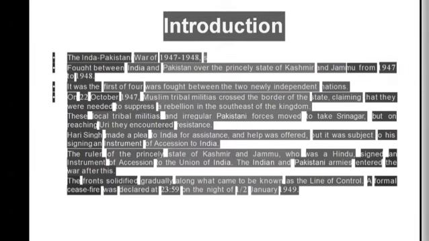Introduction. The Indo-Pakistani War of 1947 to 48 was fought between India and Pakistan over the princely state of Kashmir and Jammu from 1947 to 1948. It was the first of four wars fought between the two newly independent nations. On 22 October 1947, Muslim tribal militias crossed the border of the state, claiming that they were needed to suppress a rebellion in the southeast of the kingdom.